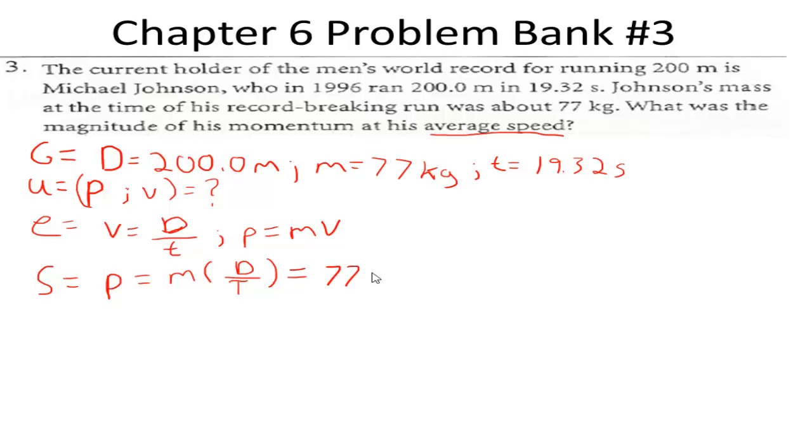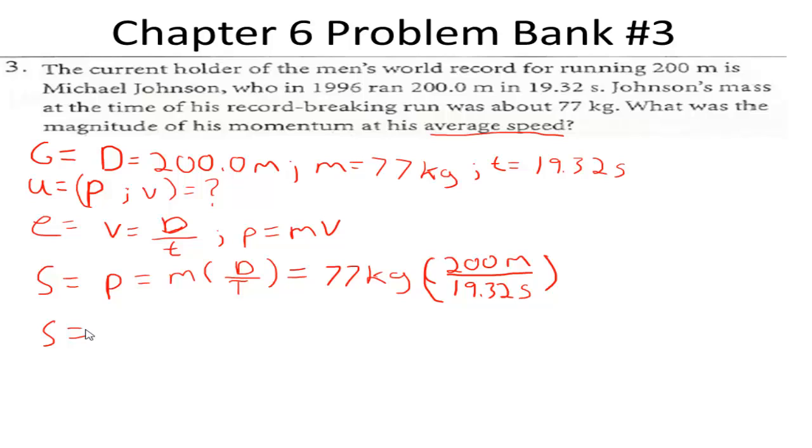Substituting in what we know, 77 kilograms times 200 meters divided by 19.32 seconds. We will have our solution.